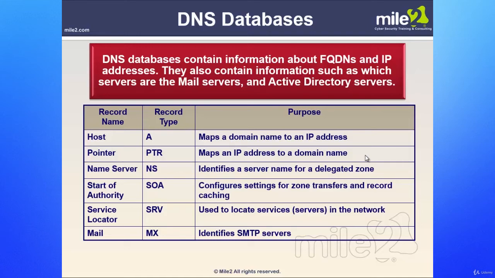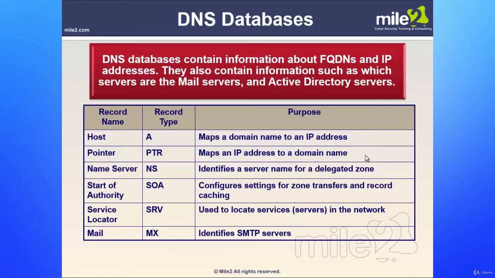There are a few record types, and I'll mention one or two more. We basically have our record name. Record name of host, which is the record type of an A record. The A record generally just maps the domain name to an IP address. We have a pointer record, the PTR, which maps the IP address to a domain name. We have the name server, which gives us the name of the server. A lot of times it's just going to be NS1, NS2 at whatever the domain name is, .com or whatnot. And it identifies a server name for the delegated zone.